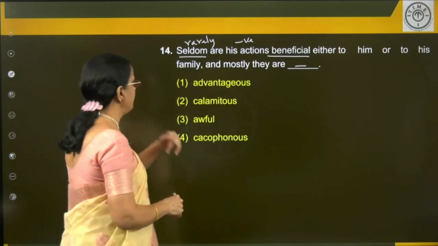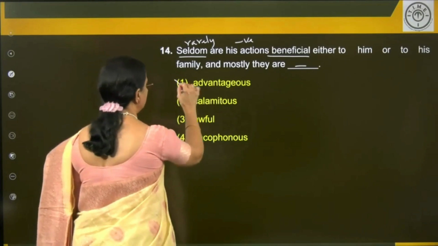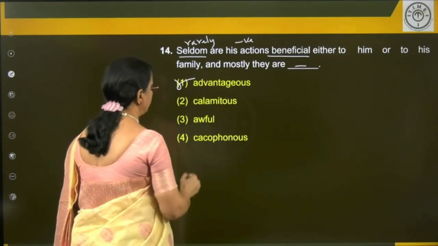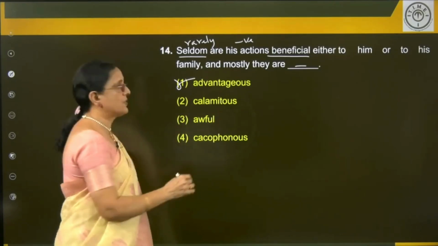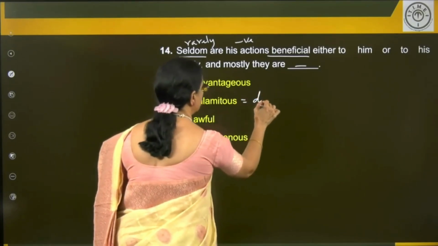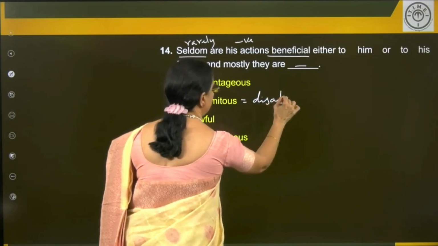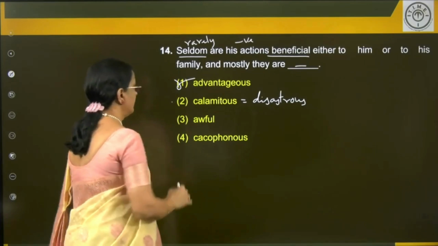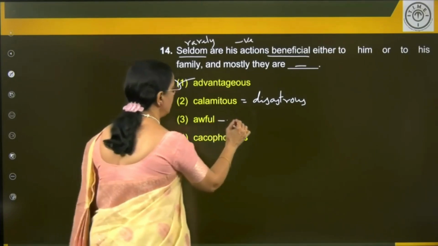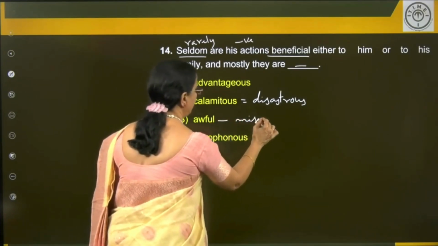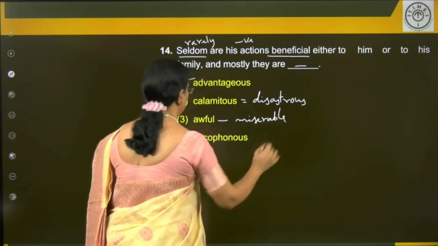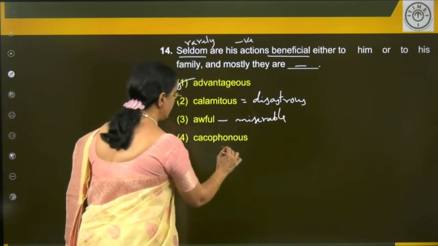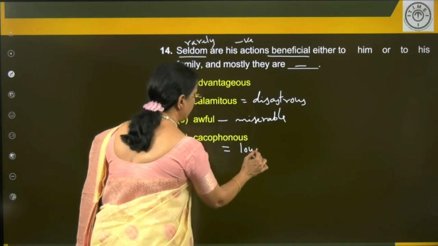Okay, now let's see. Advantageous is positive. No. Calamitous is disastrous. Disastrous, disturbing, and so on. Maybe. Awful is miserable. Cacophonous is loud sound.